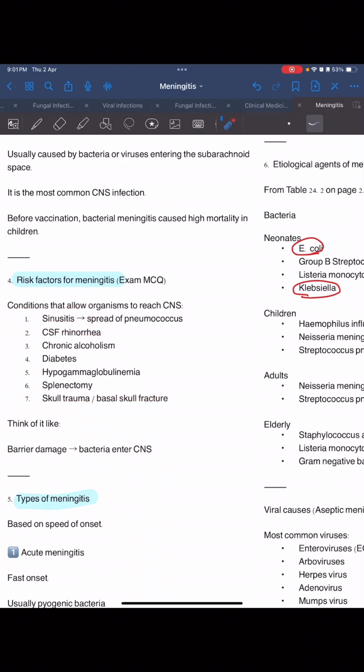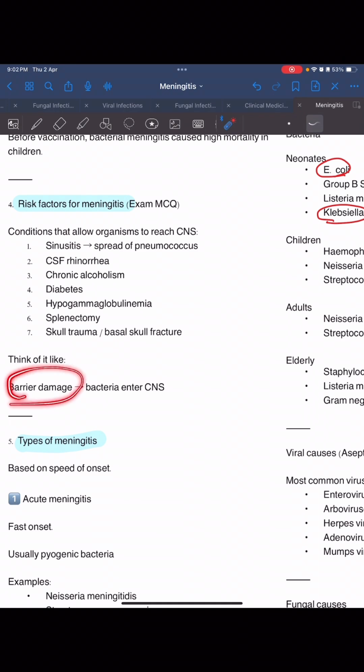And sinusitis also is similar. And these two together and these two, splenectomy can also cause. Splenectomy will also allow organisms to reach the CNS. Now think of it like this: if the barrier is damaged, bacteria will enter the CNS.